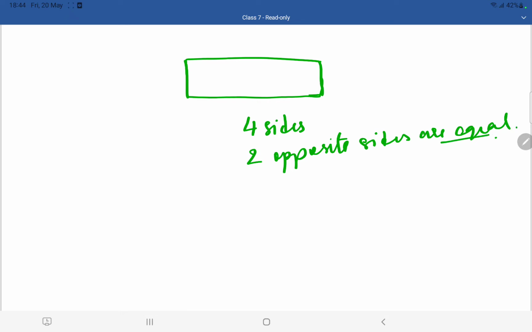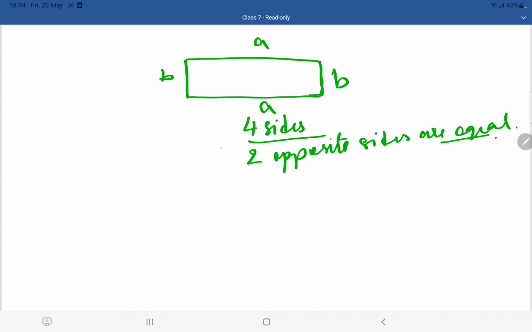You might have learned this in your earlier classes, right? So for example, if I don't know any value, I am going to take side A, side A, side B, side B. Here if you count 1 side, 2 side, 3 side, 4 side, in this rectangle I got 4 sides, right or not?